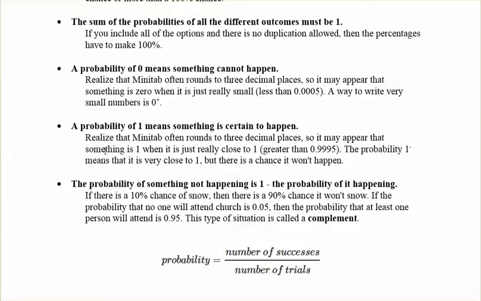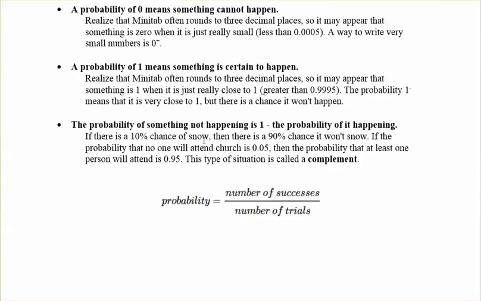A probability of 1 means something is certain to happen. So 1 is that 100% chance, which means it's going to happen. The probability of something not happening is 1 minus the probability of it happening. So if there's a 10% chance of snow, then there's a 90% chance it won't snow. If the probability that no one will attend church is 0.05, then the probability that at least one person will attend church is 0.95.